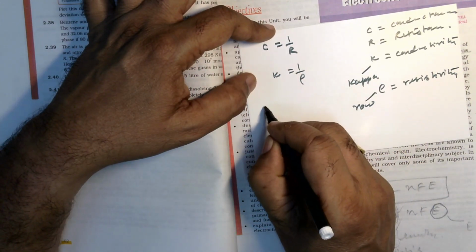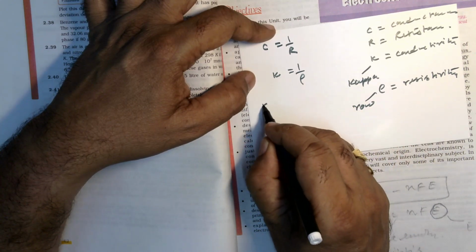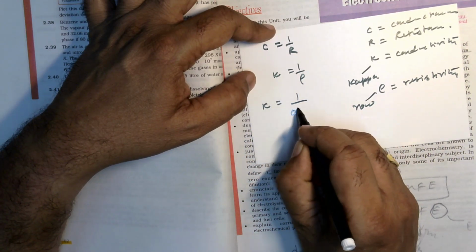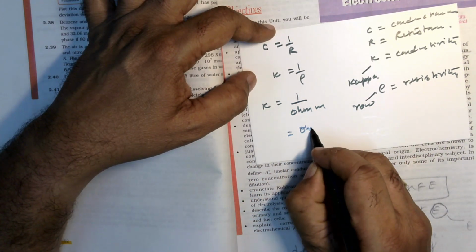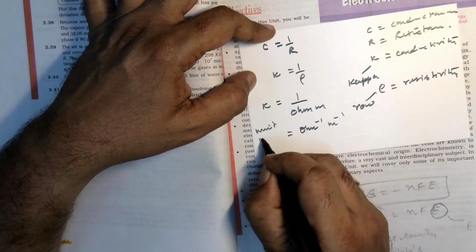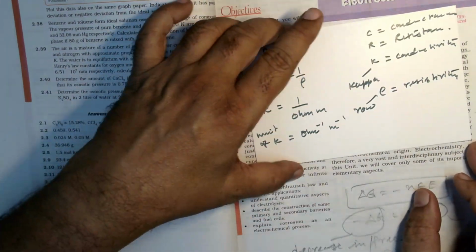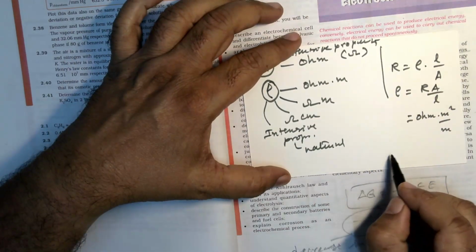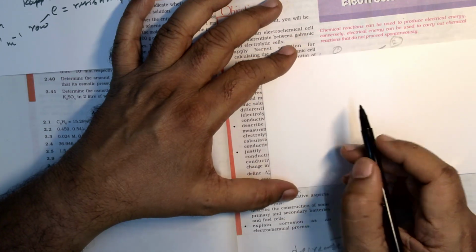So we know already the unit of rho is ohm meter. So in that case, what is kappa? 1 by ohm meter. So it means ohm inverse meter inverse. That is the unit of kappa. And these are all concerned with the regular conductor, metallic wire. But in the case of solution, you need to introduce another parameter that is called equivalent conductance, because it depends on the concentration also.